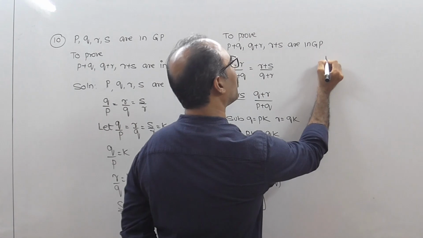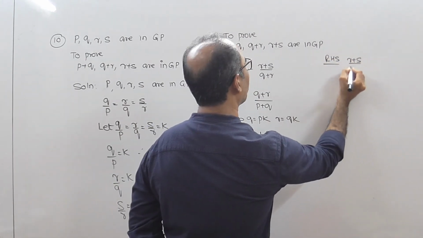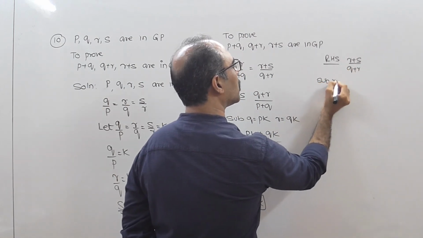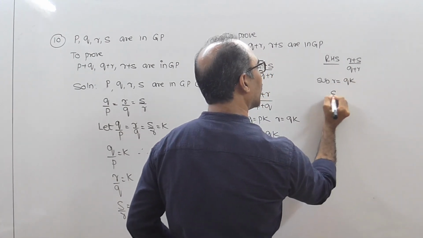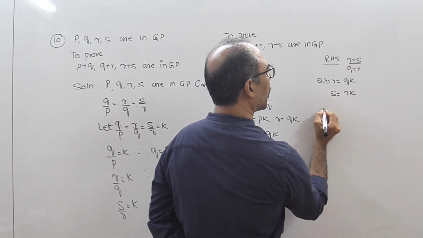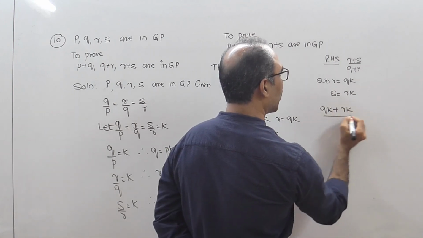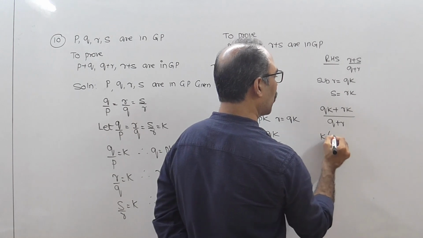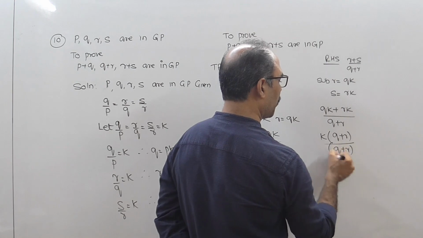Now let's go for RHS. RHS is R plus S upon Q plus R. Substitute R equal to QK and S equal to RK. So in place of R you put QK, in place of S you put RK, upon the denominator, do nothing to it, Q plus R. Take K common, and we get Q plus R upon Q plus R, cut.